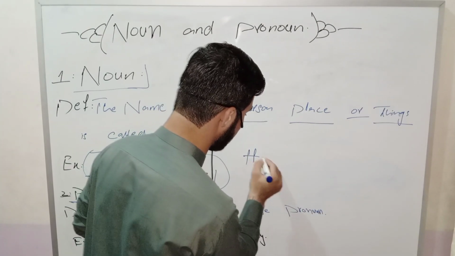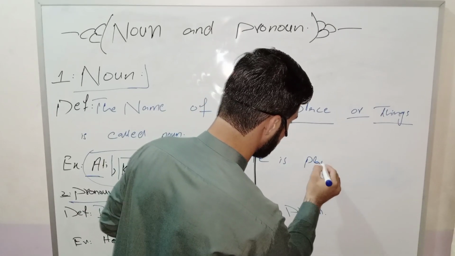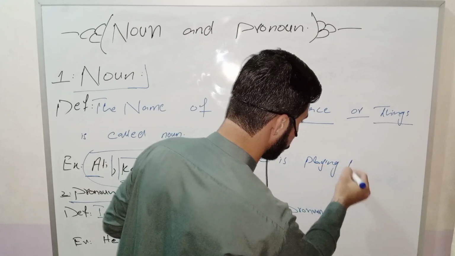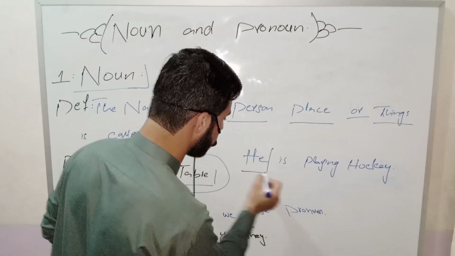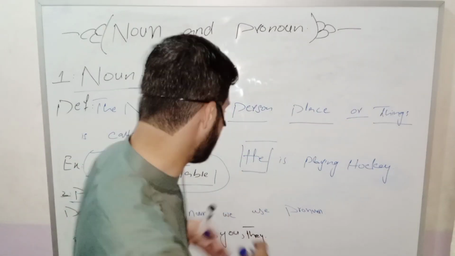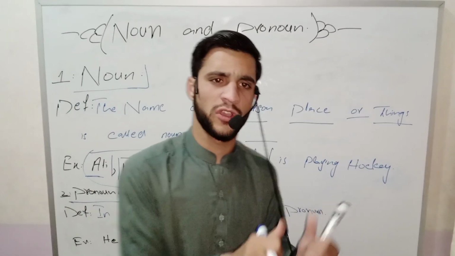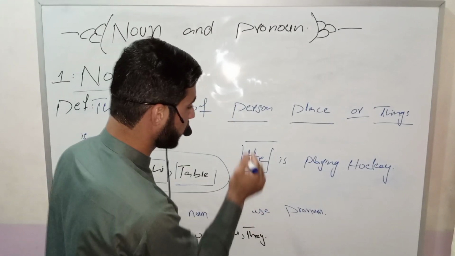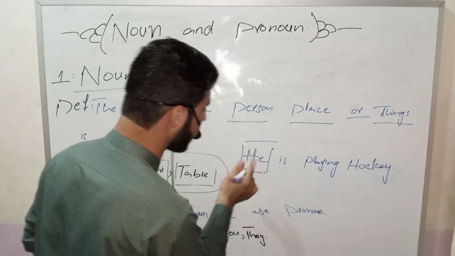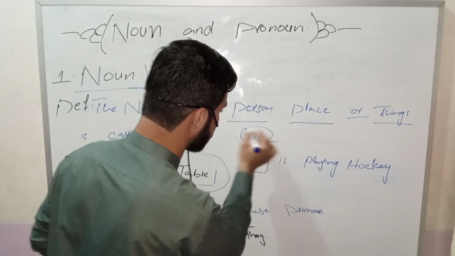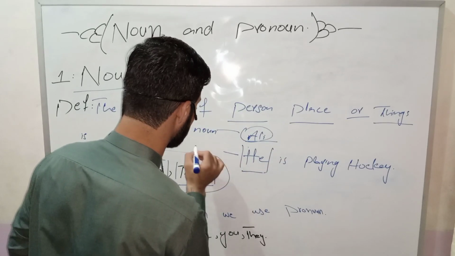How? For example, he is playing hockey. Now we will say he, not Ali. When we say Ali is playing cricket, Ali is a noun. So now we will say he: he is playing cricket. Now that is a pronoun. Ali is a name, it is a noun, and he is its pronoun. I will write here noun and its pronoun.